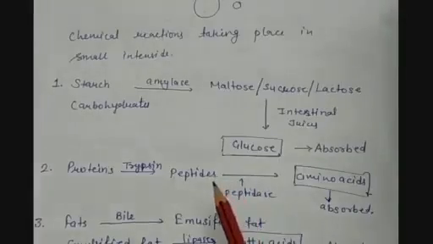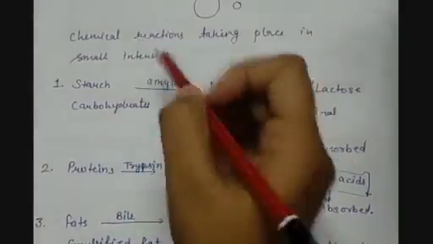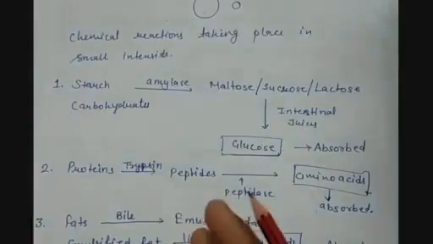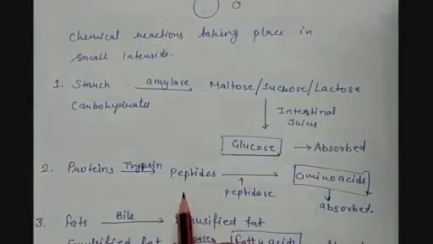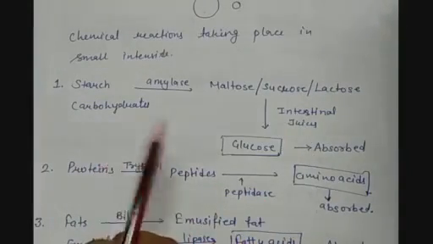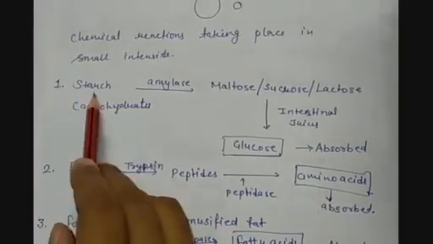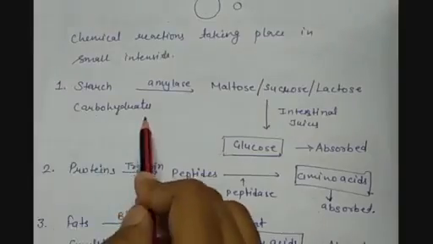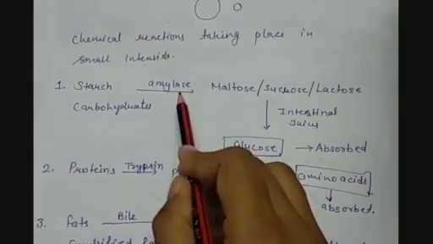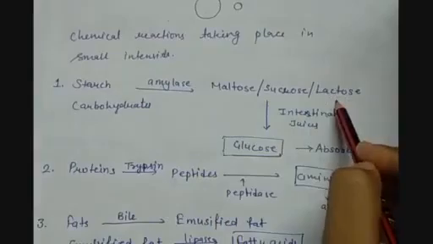So now let us have a look at the chemical reactions that are taking place in the small intestine. So children, here the digestion of the food particles is being done, which is the second step of the digestive system or nutrition in humans. So the starch or the carbohydrates, they are acted upon by the amylase, which is a pancreatic juice, and being converted into either maltose, sucrose or lactose.